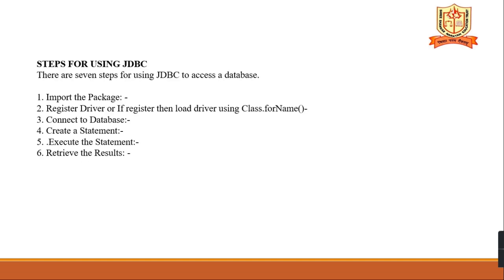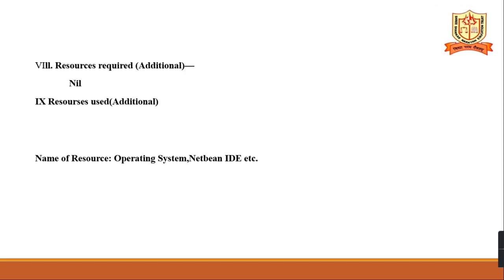Steps for using JDBC. There are 7 steps for using JDBC to access the database. First, you have to import the java.sql package, and the second step is to register the driver or load the driver using Class.forName. After that, make the connection, connect to the database, and fourth, create the statement, and fifth, execute the statement, and sixth, retrieve the result, and seventh, close the statement interface, result and connection object.